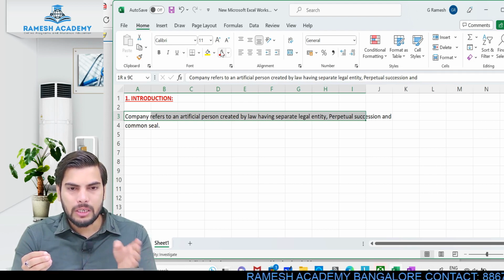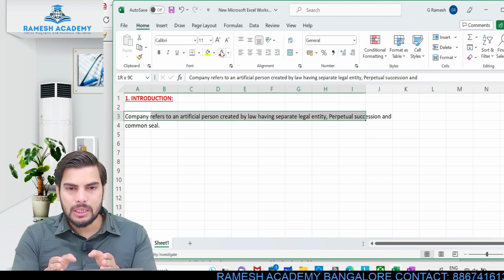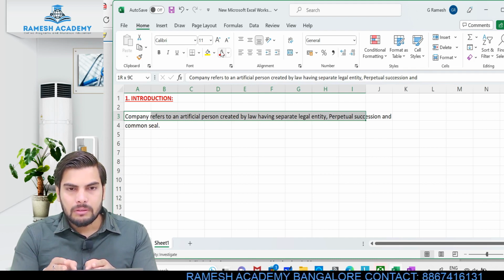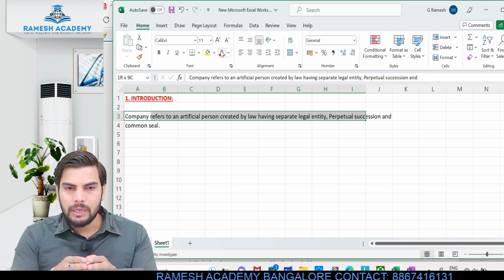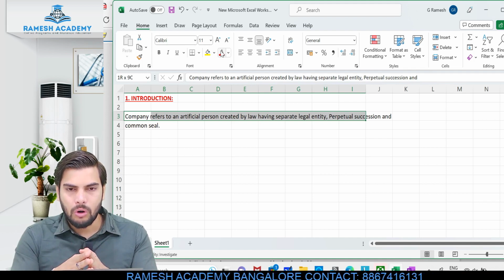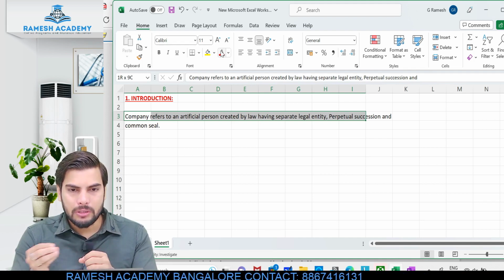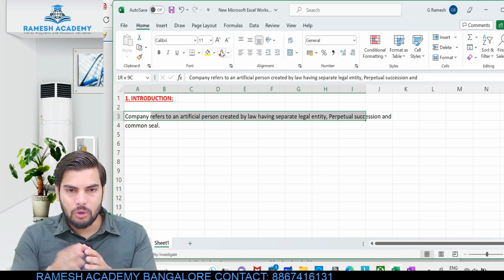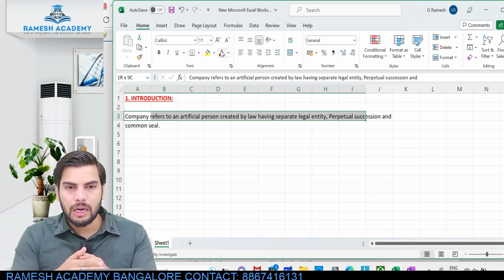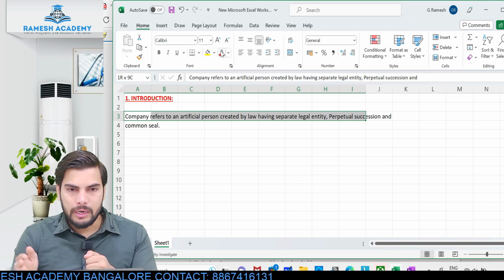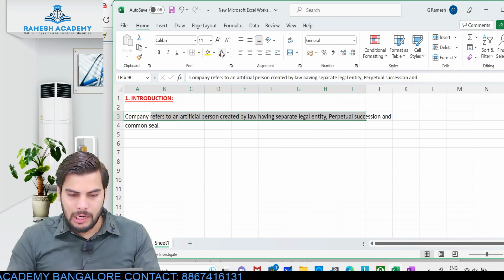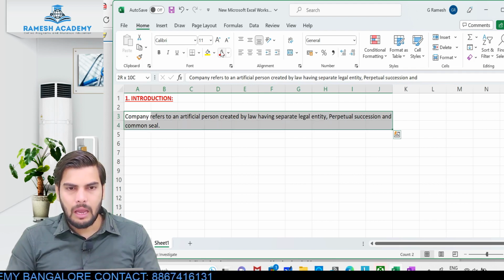Clear? Whether it is formation of the company or dissolution or liquidation of the company, both are possible only through law. So perpetual succession is as good as continuous existence. There might be changes in the ownership or management, but company will continue its operation for an indefinite period of time. Okay, so lastly, and common seal.